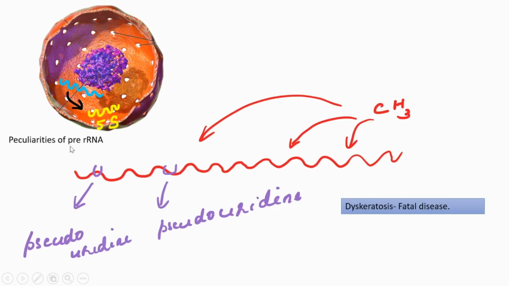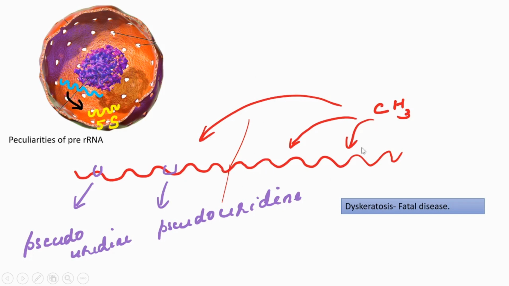Okay. Next is about the peculiarities of precursor rRNA. This is the rRNA formed as a result of the transcription of the DNA molecule. As it is formed, the first splicing or modification happens to that precursor rRNA molecule. After that first cut, certain modifications happen to this precursor rRNA, and they are very important.